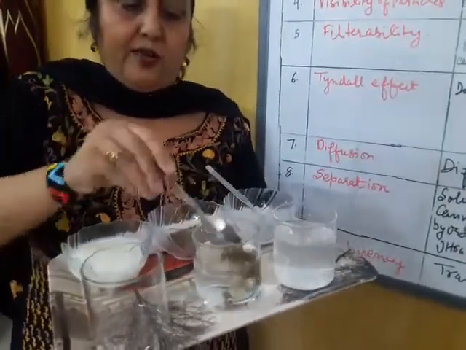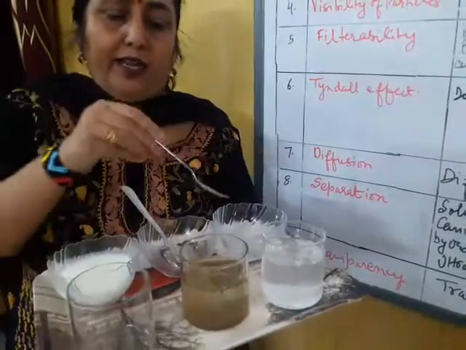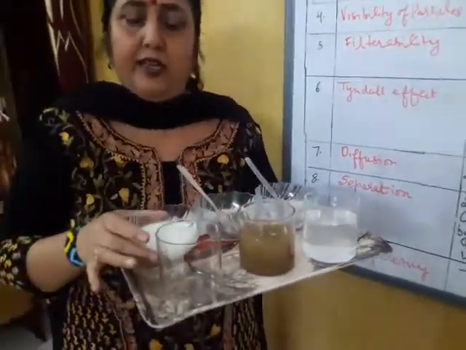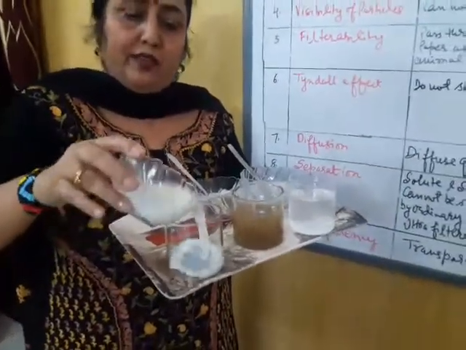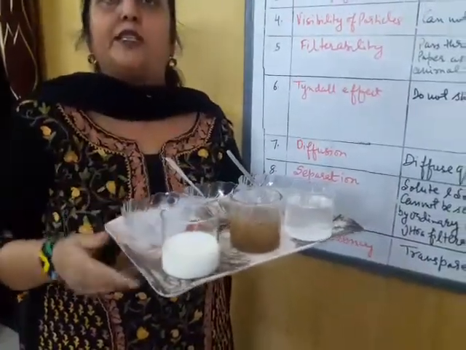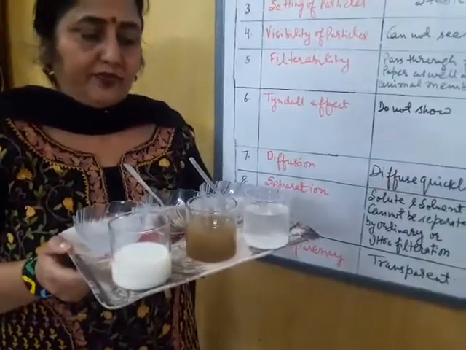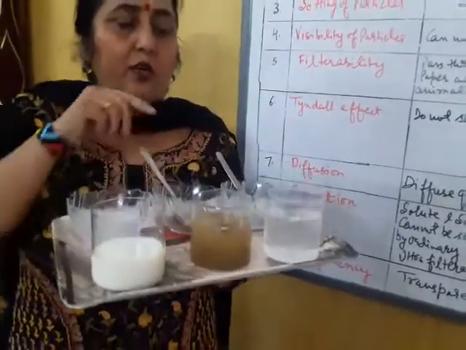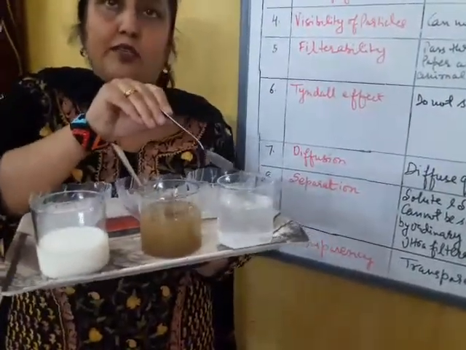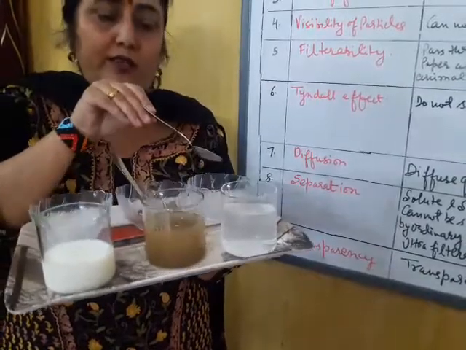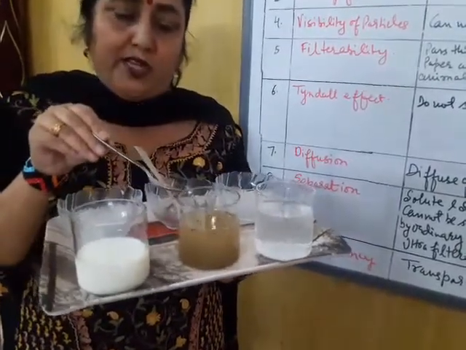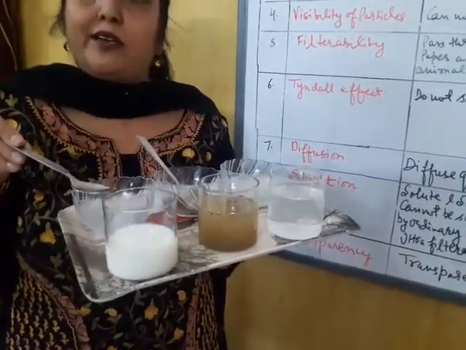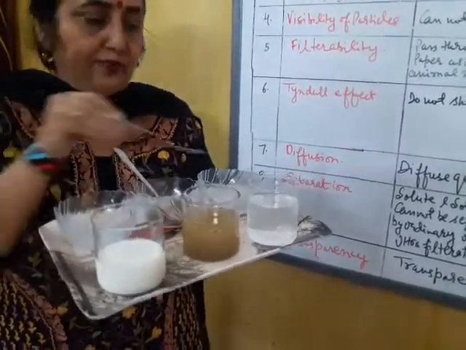A suspension I am making by adding soil in water. And here I have taken milk. Milk, as you all know, is a colloidal solution. So I have three solutions with me. One is a true solution of salt and water. Another is a suspension of soil and water. And the third one is milk, which is a colloidal solution.